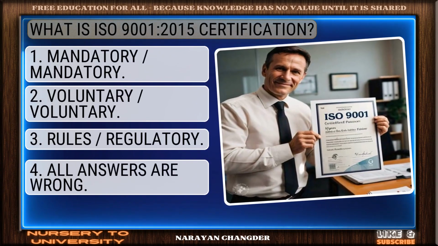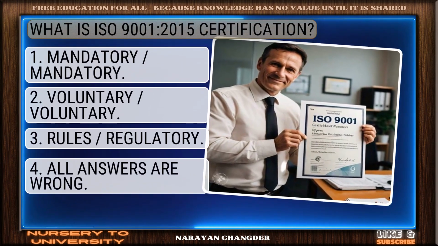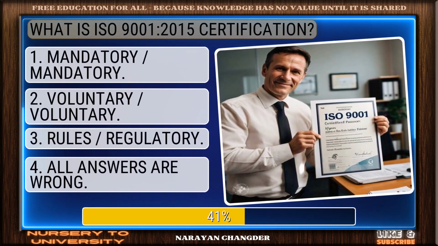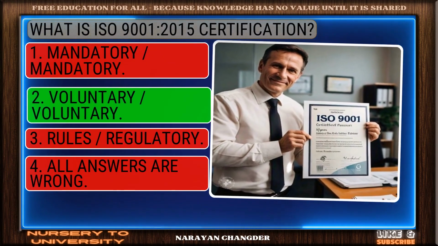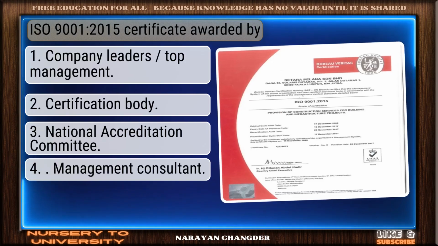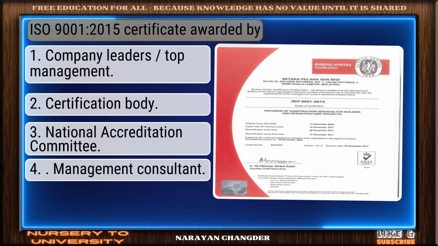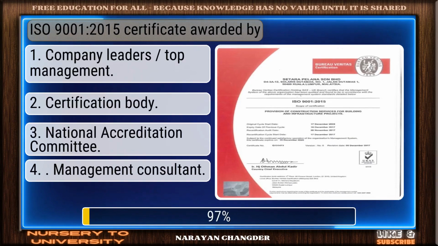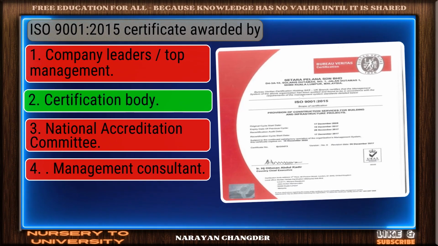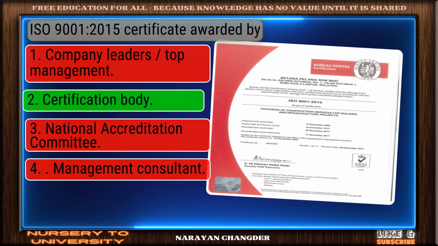Question number 13. What is ISO 9001 2015 certification? Excellent. Voluntary is a brilliant choice. Question number 14. ISO 9001 2015 certificate awarded by? Bravo. Certification body is the answer.